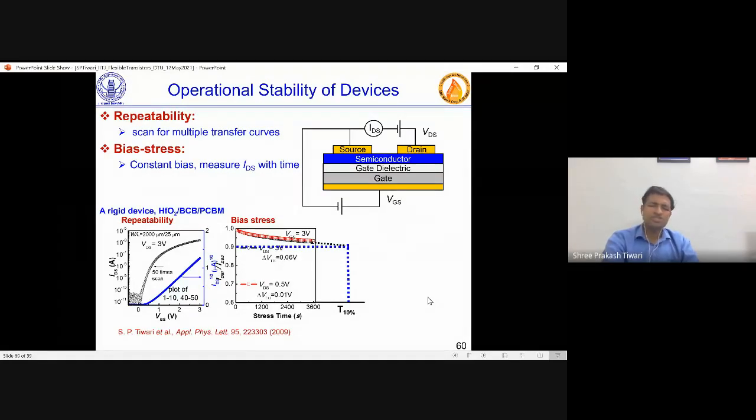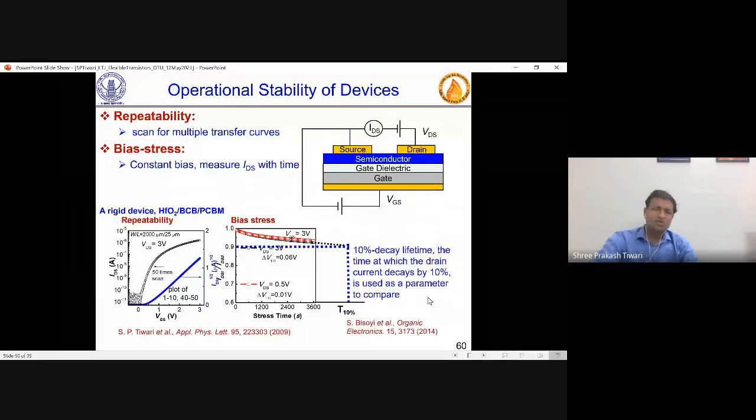So when you stress the device, when your current tries to go below or higher by plus or minus 10%, then you say that now you can notice the change. And before that, it is acceptable. So this is called the 10% decay lifetime, the time at which the drain current decays by 10%.